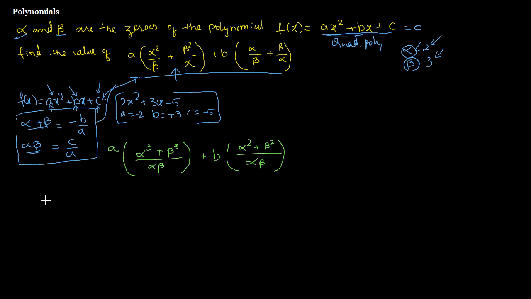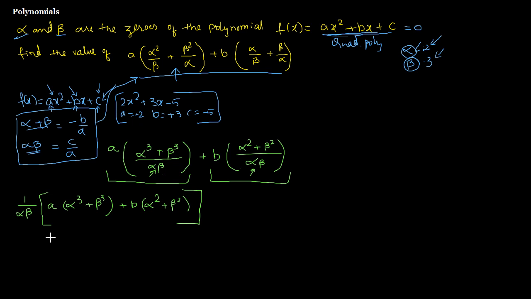So next step is alpha beta here and alpha beta here. In a sense, 1 divided by alpha beta is common. So I'll take 1 divided by alpha beta entirely common, and the rest of them we'll write inside. What is left? A is there, and I'm still left with alpha cube plus beta cube. There are two terms here. That's the reason I've taken alpha beta common from both the terms. And what else is left? Plus b times alpha square plus beta square,